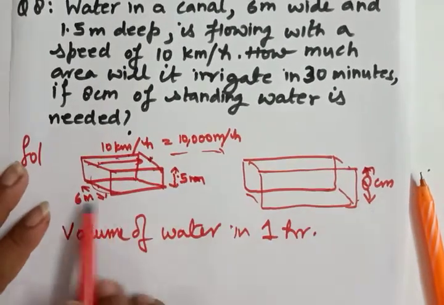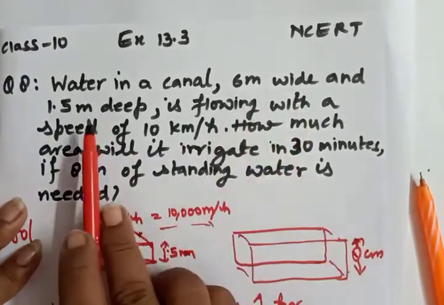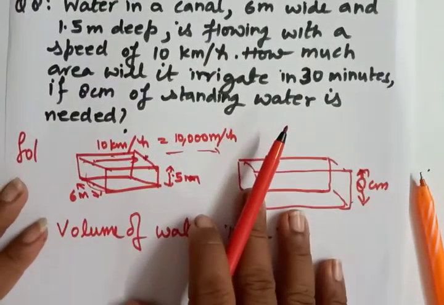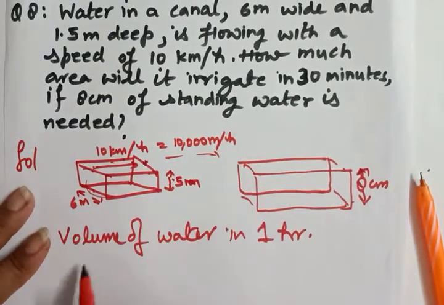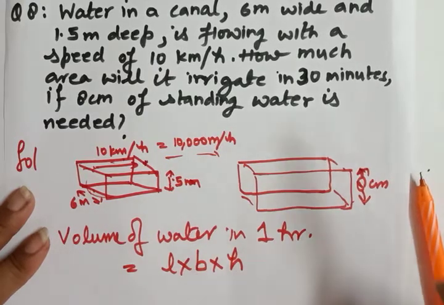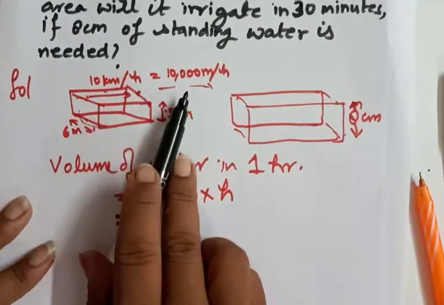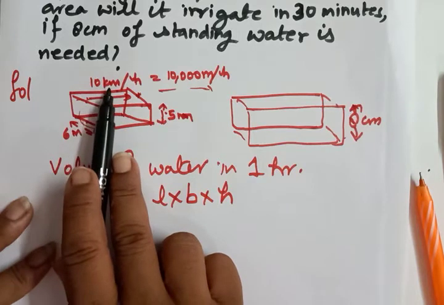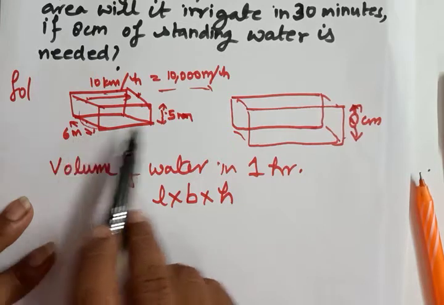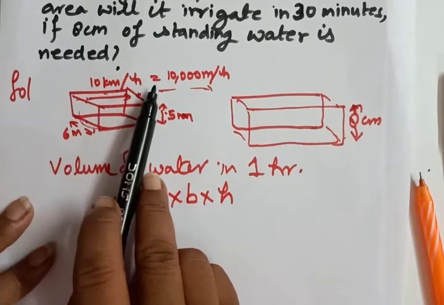So the canal is the shape of a cuboid. You can see here, width, depth, and the length is also given to us. So volume of water in 1 hour will be equal to L into B into H. L is 10 kilometer, and because 1 kilometer is equal to 1000 meter, since the width and the height are also given in meter, we have converted this length, for the 1 hour.